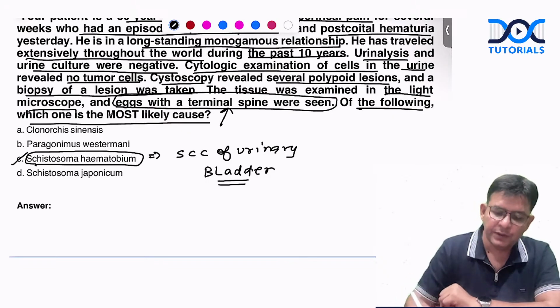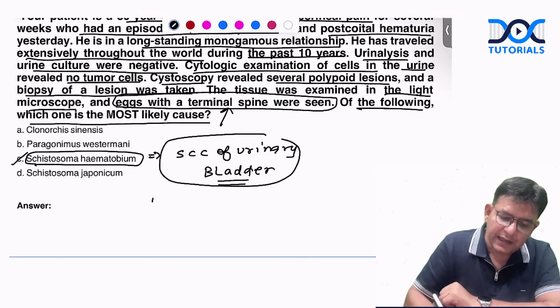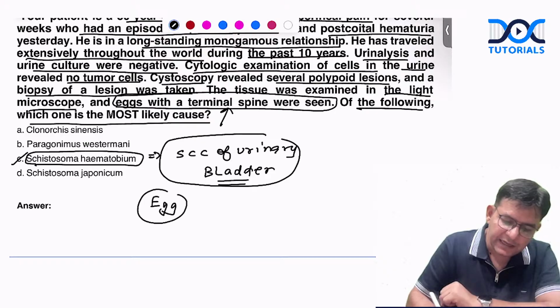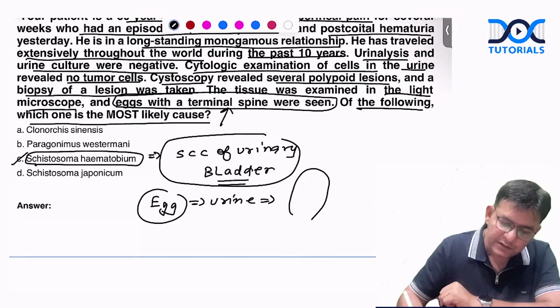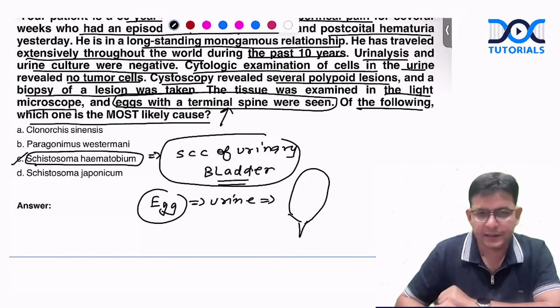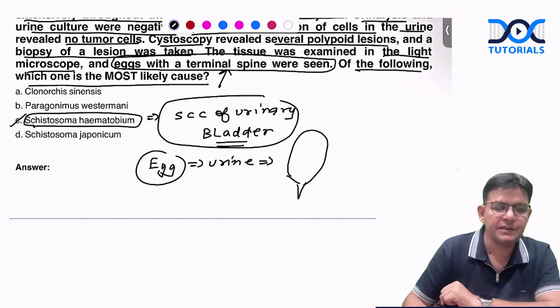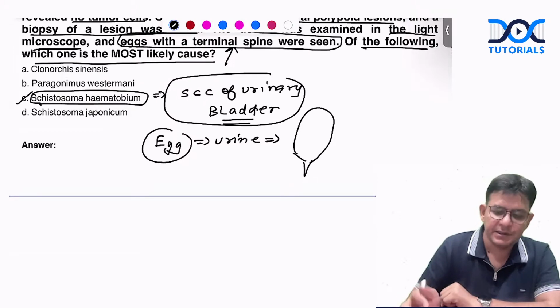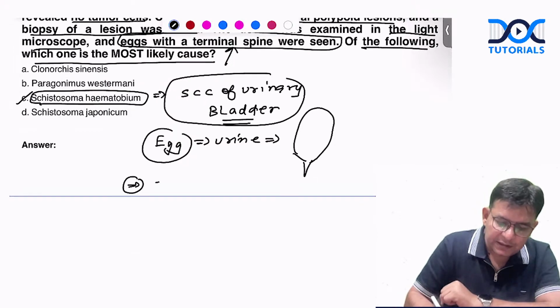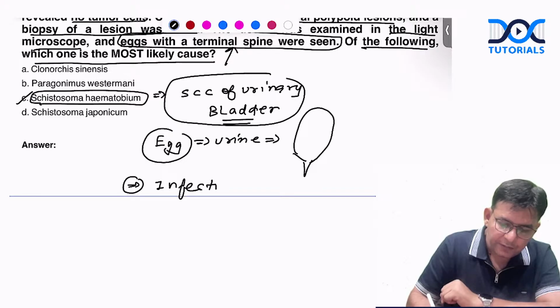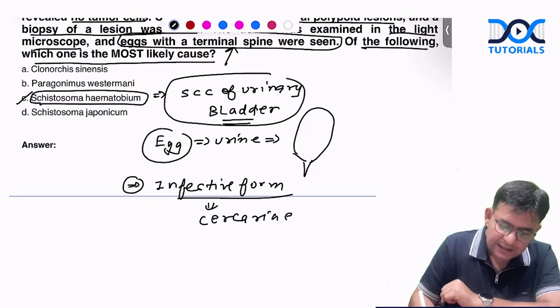This you need to know. Important is that the egg of this is identified in the urine, and in the urine, that particular fellow is identified by what? Terminal spine. Okay, terminal spine is there in this particular one. Important here is, what is the infective form in the case of Schistosomes? The answer is Cercaria, guys.